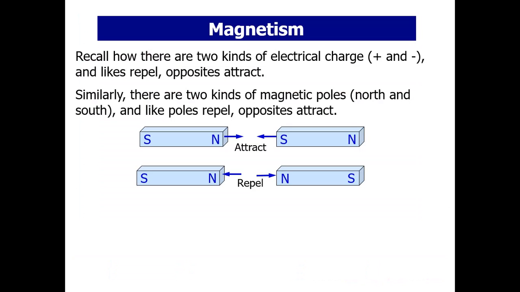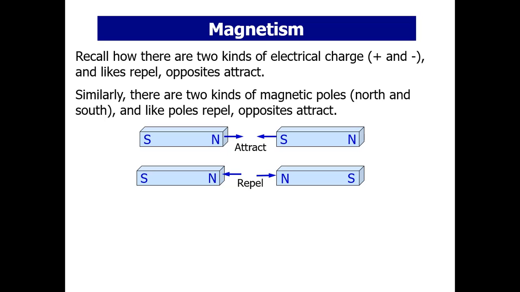See here, recall there are two kinds of electric charge, positive and negative. Like charges repel and opposites attract. Similarly, there are two kinds of magnetic poles, a north pole and a south pole. Like poles repel and opposite poles attract each other. So this is the basic difference. The same things apply here as well.